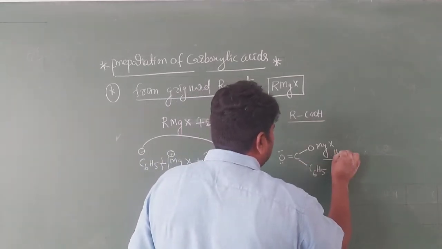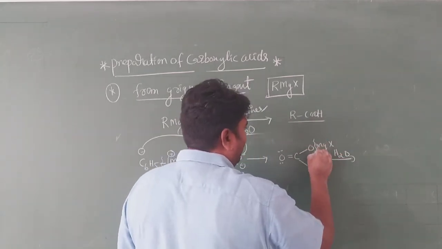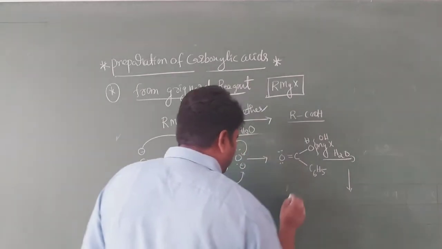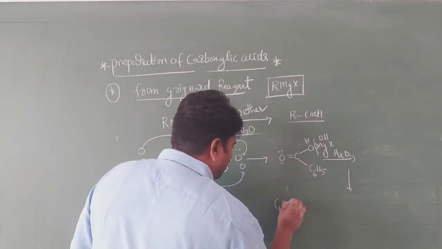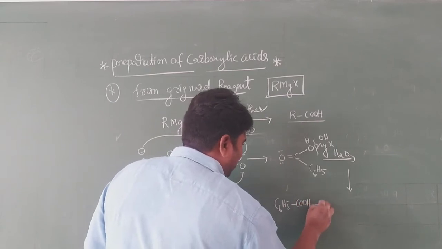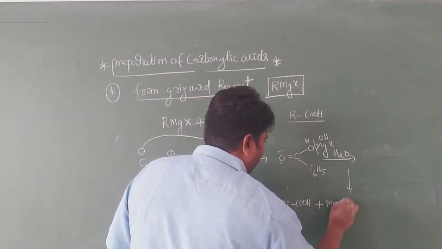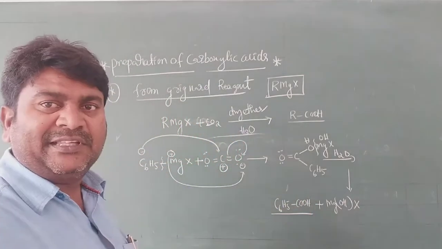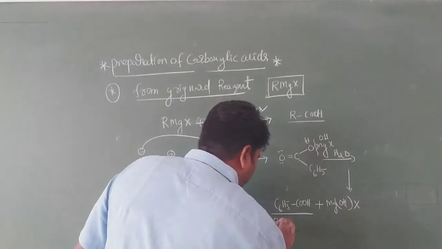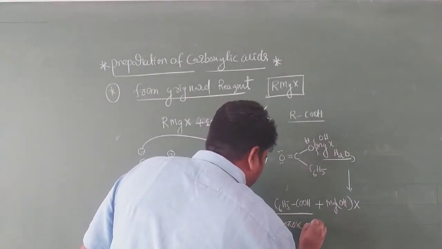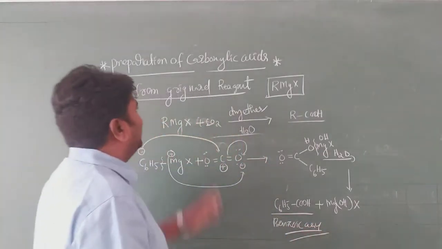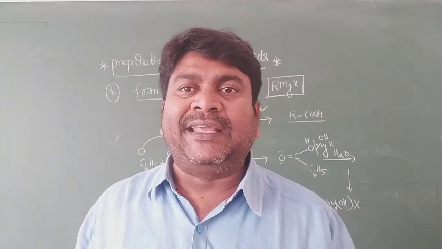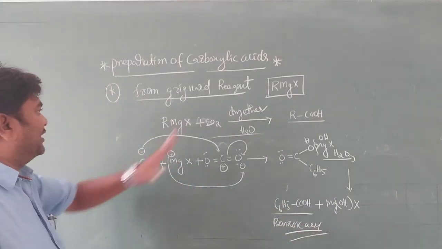Again on hydrolysis, what happened here? Bond breaking, here H and here OH. What is the main product, my dear students? C6H5COOH plus MgOH and X. This is benzoic acid. In this method, we can prepare benzoic acid also. What is the specification for this method? We can prepare aliphatic acids as well as aromatic acids. Okay. Next one.